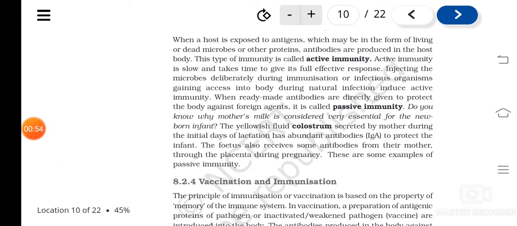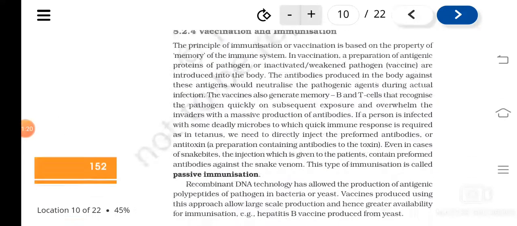We have also studied various methods of active immunity and passive immunity. For example, we have studied colostrum, and also vaccination and immunization.